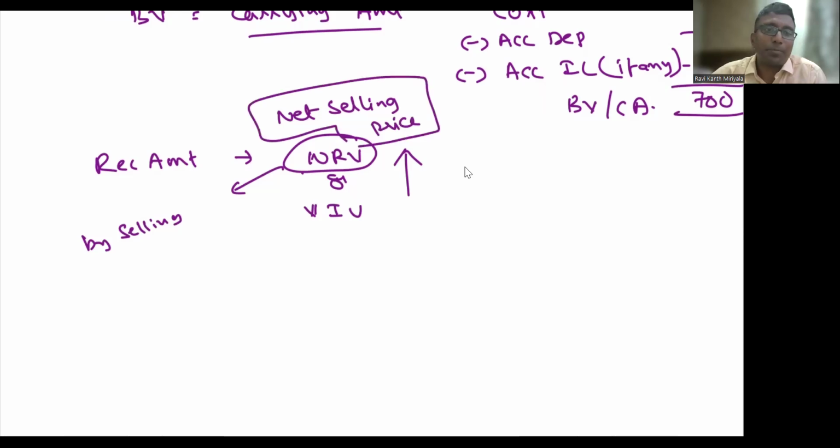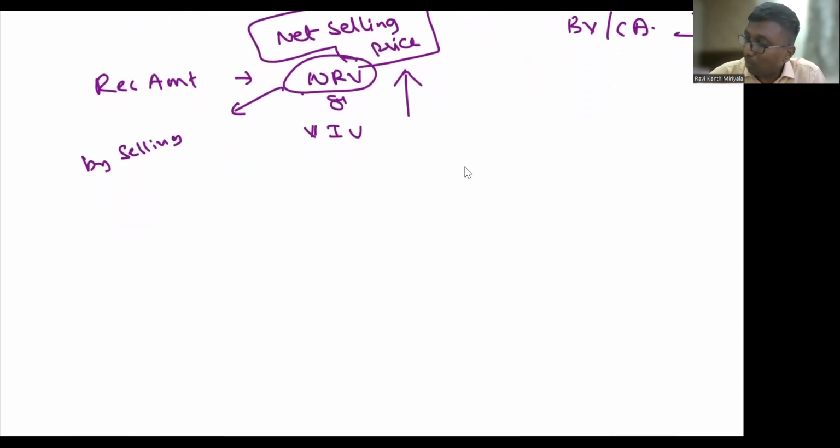Otherwise, the meaning is the same. By selling, what is the amount? By selling, what do we recover? That is what we call the net selling price. So what should I do?